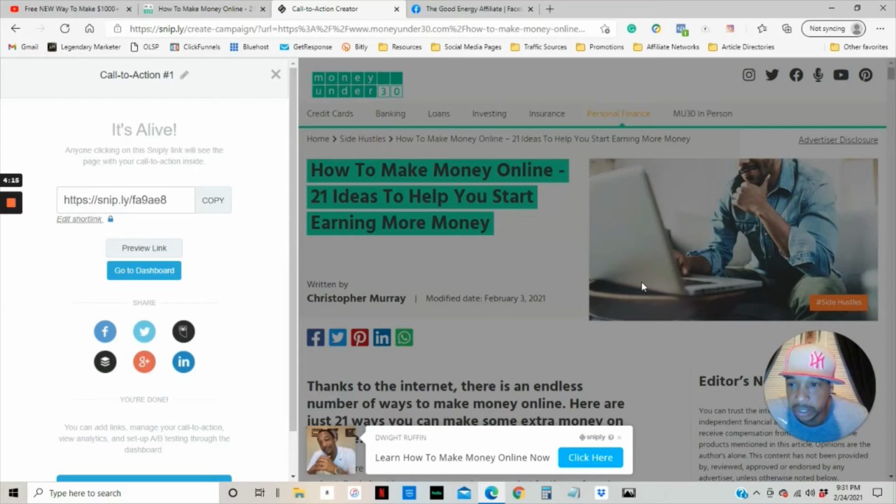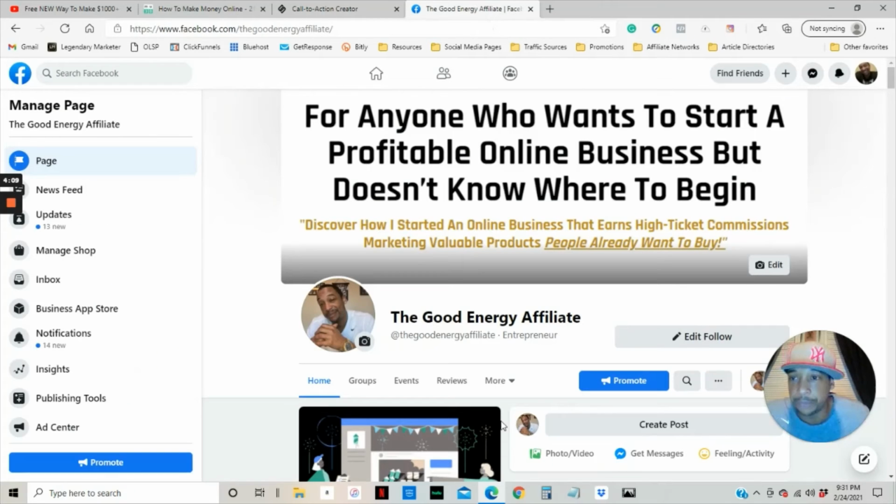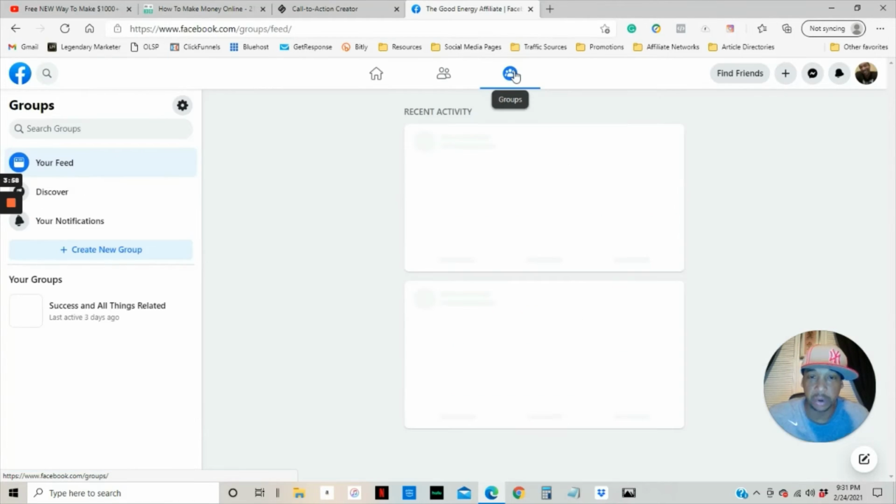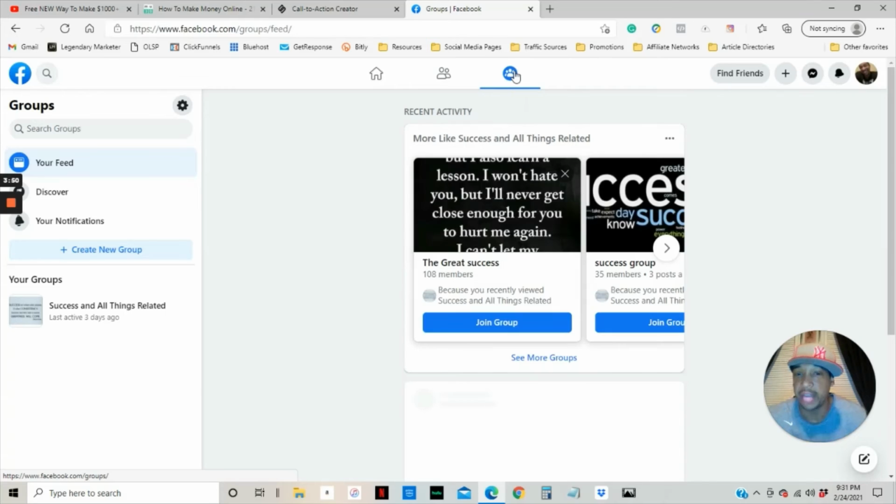So now we need to get traffic, and there are a lot of different ways you can actually get traffic to something like this, but the way that I'm going to show you is through Facebook. Okay, so what you're going to do is go to Facebook, and you can go to Facebook groups. And this is why in the beginning I said that you should pick a niche, something that you're very interested in and that you enjoy reading about or interacting with.